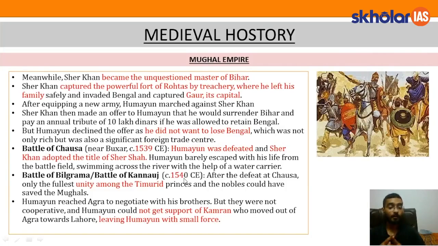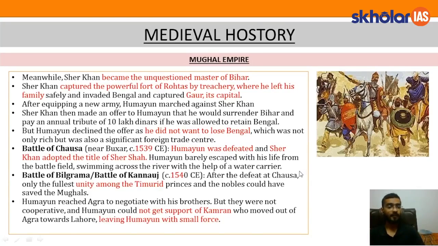Now you need to remember these dates because there are so many battles in this medieval history that they can be asked as match the following, and you can see that there is not much difference between the years in which they were fought. Like Babar fought in 26, 27, 28, 29. Humayun fought in 39, 40. That is why it is very important. Take three or four battles and remember them by heart.